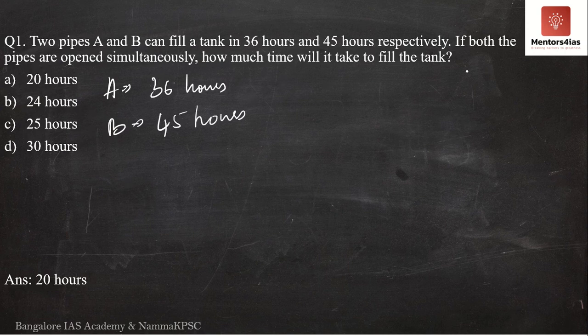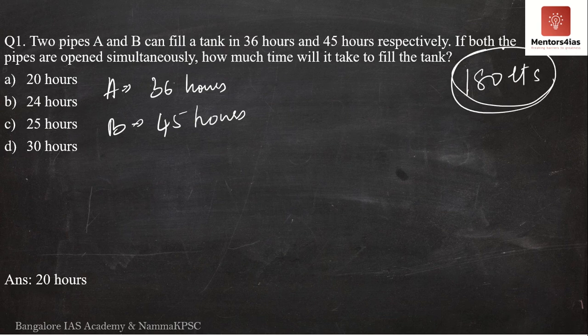Let me assume the total capacity of the tank to be 180 liters. Now, if pipe A takes 36 hours to fill 180 liters, then in 1 hour, how many liters? Nothing but 180 by 36. We know it is nothing but 5 liters per hour. We've just done this. 36 fives are 180.